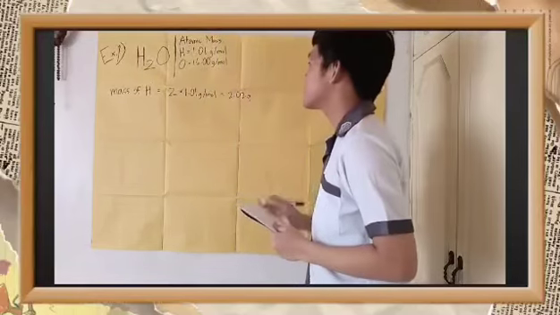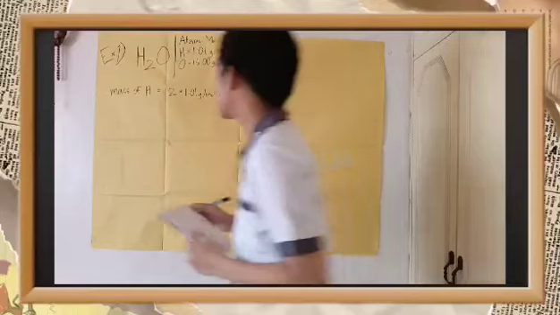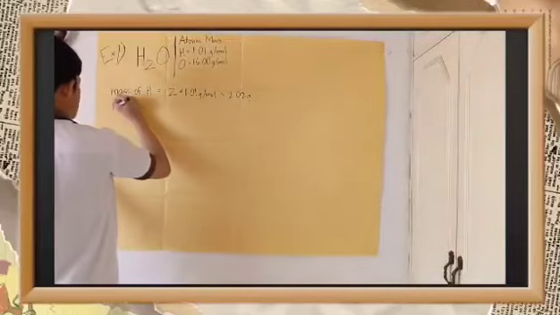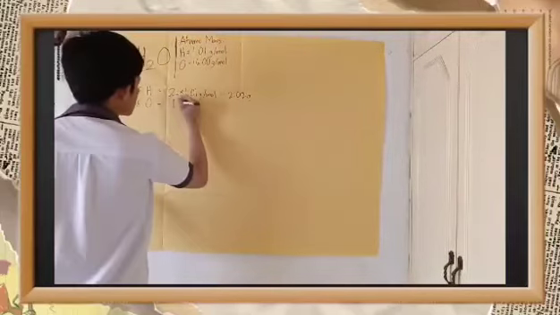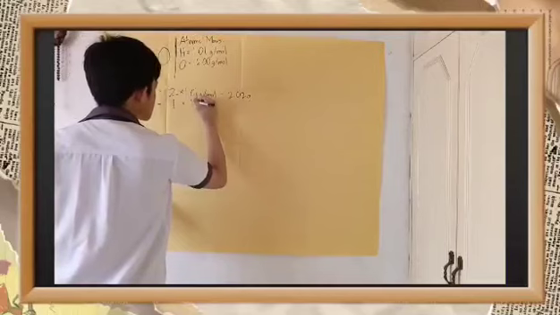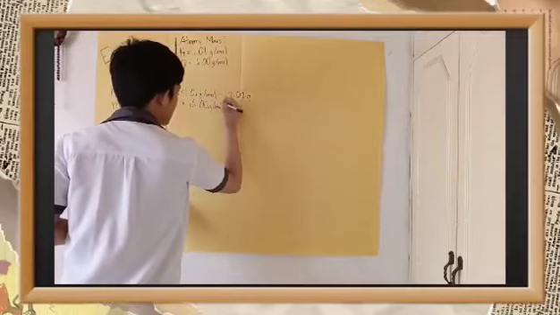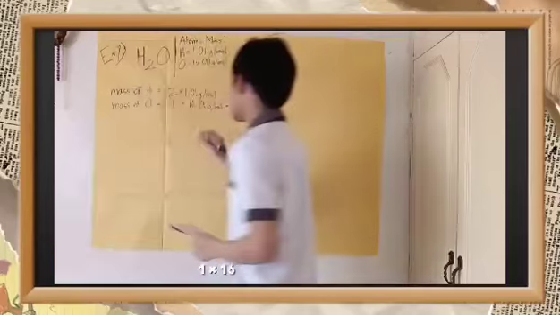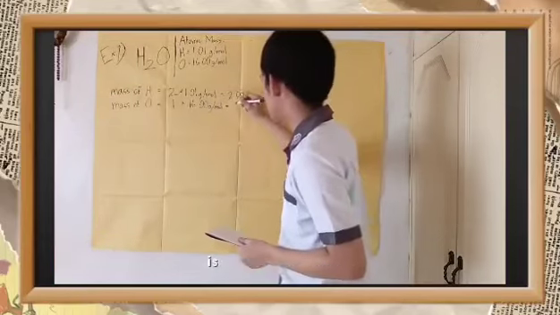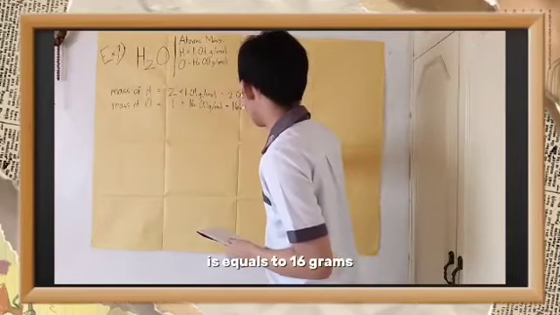Next, we will solve the mass of oxygen. So the mass of oxygen will be 1 times 16 grams per mole. 1 times 16 grams per mole is equal to 16 grams.